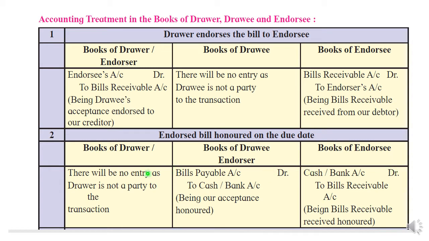So the payment entry we will see first here. What comes to the endorsee? Cash or bank account debit. What will go from the endorsee? Bills receivable account will go. And now in the books of the drawee, what will be the entry here? Bills payable account debit, means bills payable will come to him, to cash or bank account, being acceptance honored.